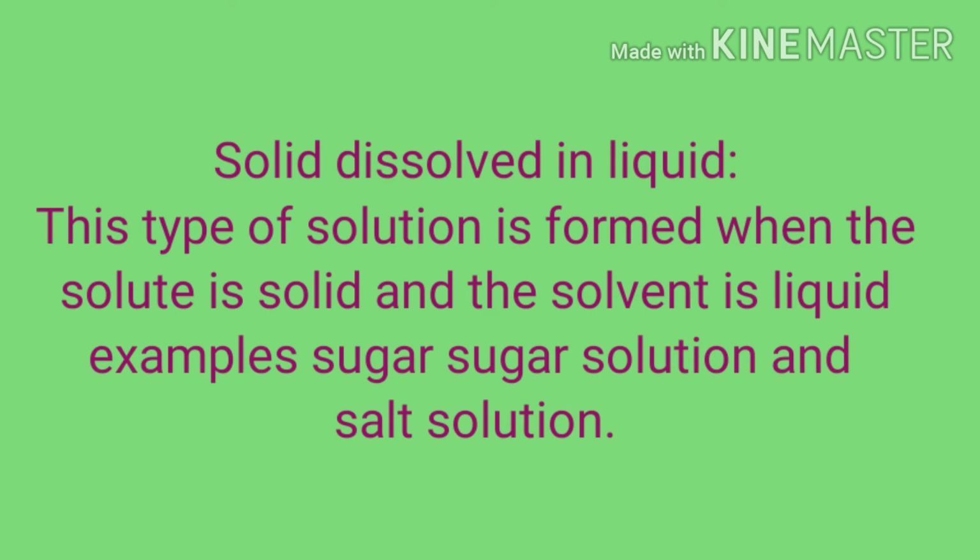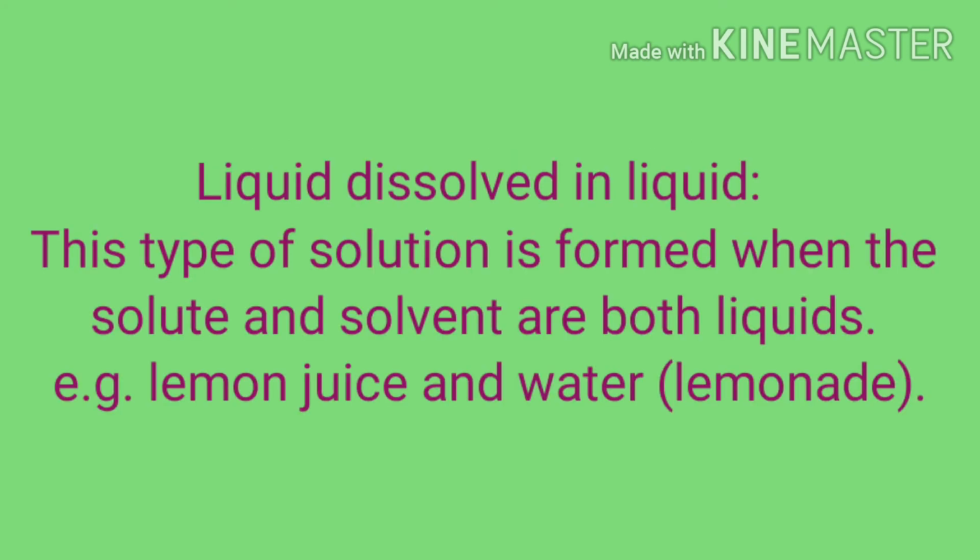First one is solid dissolved in liquid. This type of solution is formed when solute is solid and solvent is liquid. For example, sugar solution and salt solution. Next one is liquid dissolved in liquid. This type of solution is formed when solute and solvent both are liquids. For example, lemon juice and water.